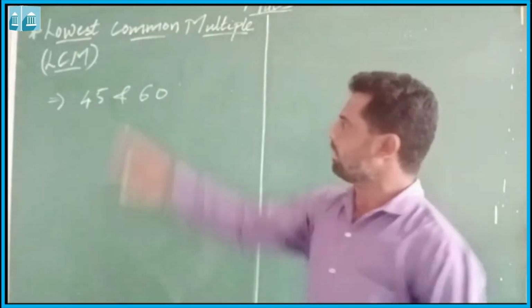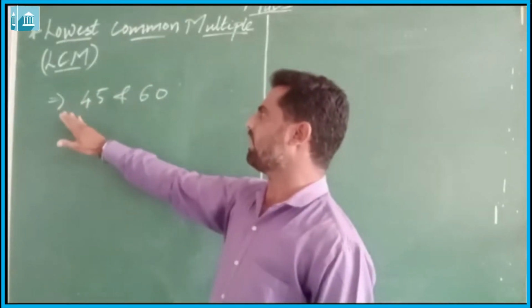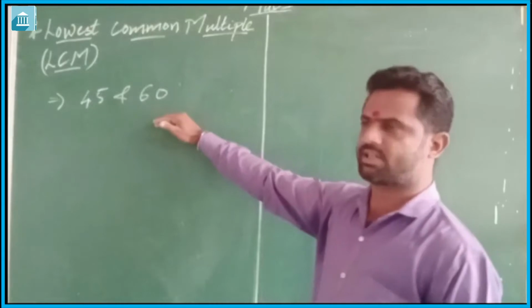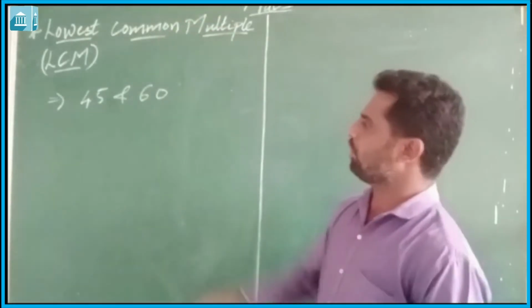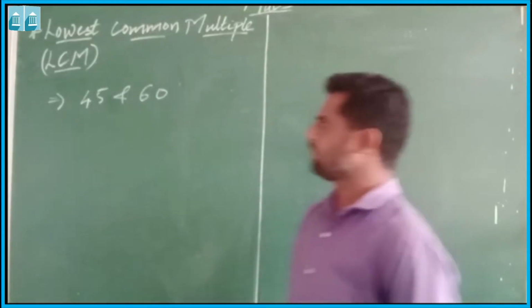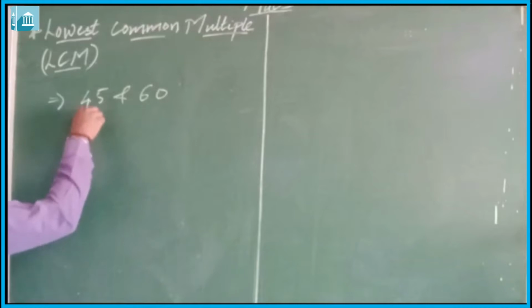But it is very difficult to find the multiples of 45 and the multiples of 60 and then find it out. So we will do it by the prime factorization method. And the third is the long division method. Let us do it by the division method.